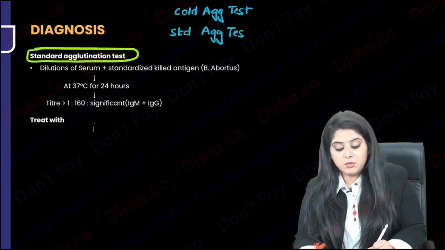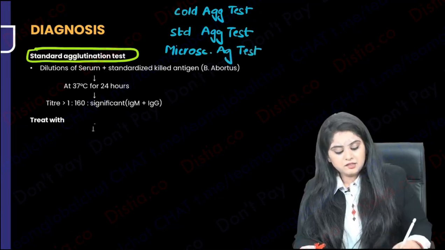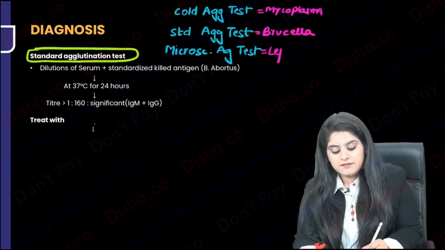I'm going to repeat this mnemonic in a lot of places, but for now, these are respectively seen in mycoplasma. Standard agglutination I am teaching you over here, that is Brucella. And I will teach you this in the next chapter, that is Leptospira.